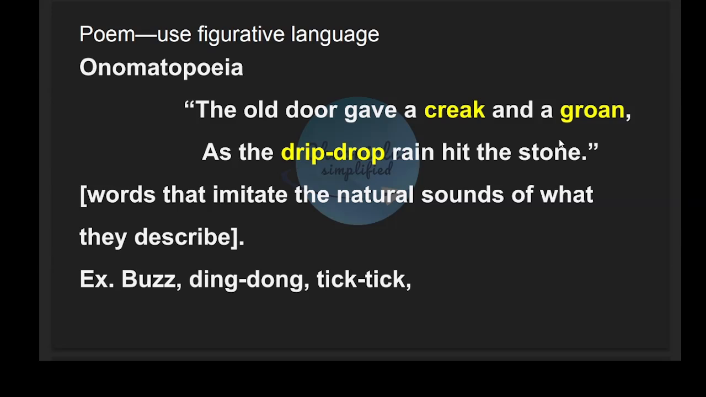Onomatopoeia. The old door gave a creak and groan as the drip drop rain hit the stone. So onomatopoeia is the use of words that imitate the natural sounds of what they describe, as in buzz, ding dong, tick tock, like that.